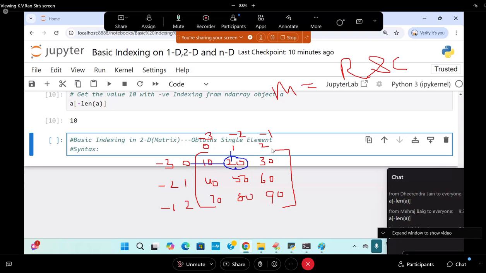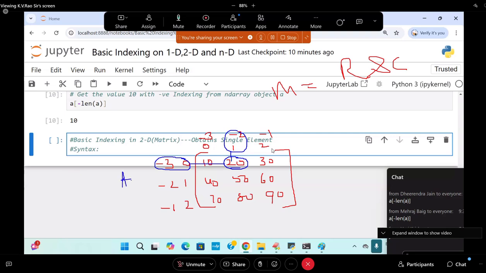So tell me, for locating the 20, how many ways can you locate the value 20? Two ways, but I'll say four ways. Four ways. How many ways here? Positive and negative for row, positive and negative for column. How many will that be? Four. There should be fire in the topic. Come on.